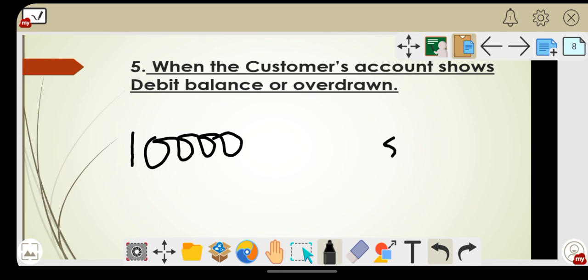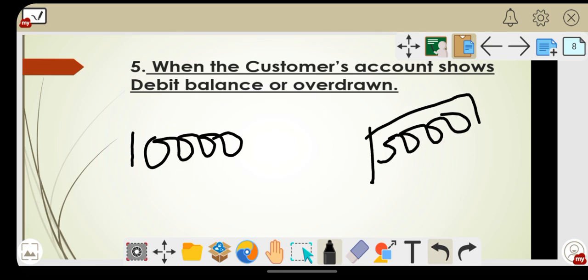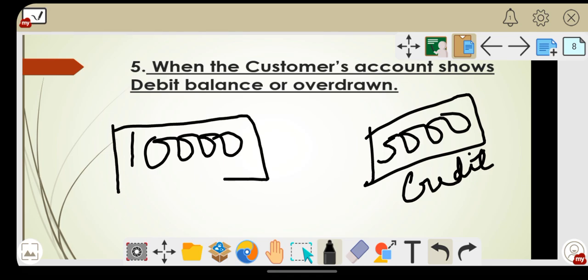Your account has only rupees 5,000, so your account does not have sufficient credit balance here.